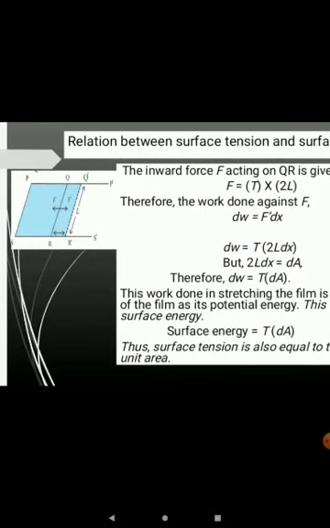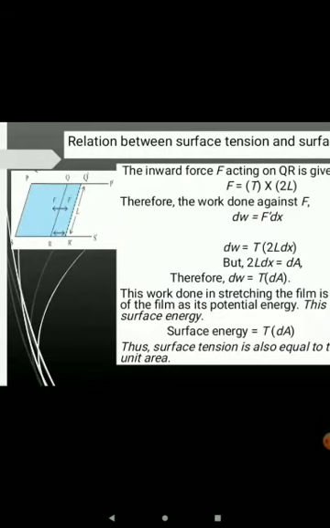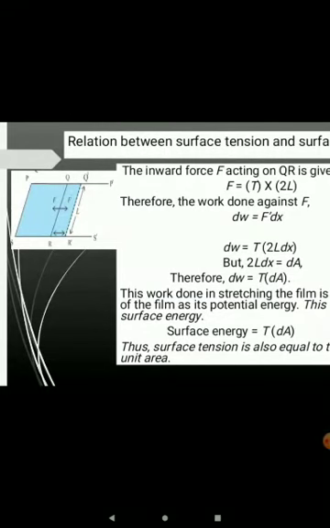Now when we move this QR outward, work is done, and if the distance covered by this QR up to Q dash R dash is dx, then work done is, we know, force into displacement. Therefore dW is equal to F dash dx. Here dW is equal to, now putting the value of force, T into 2L dx.